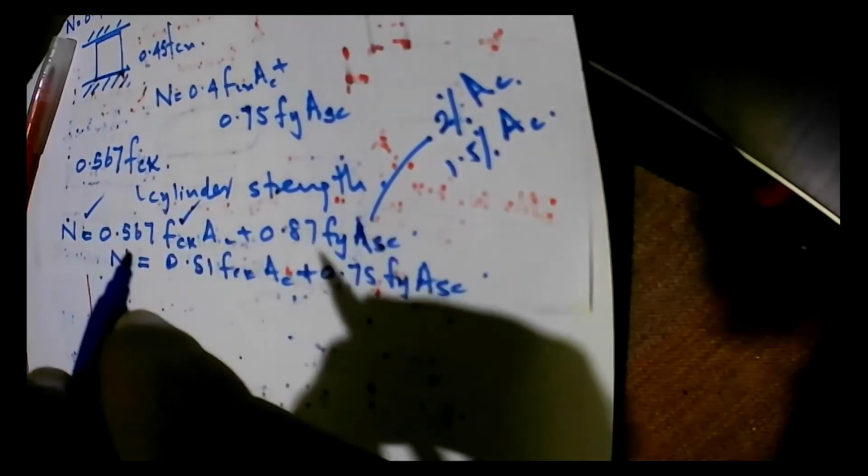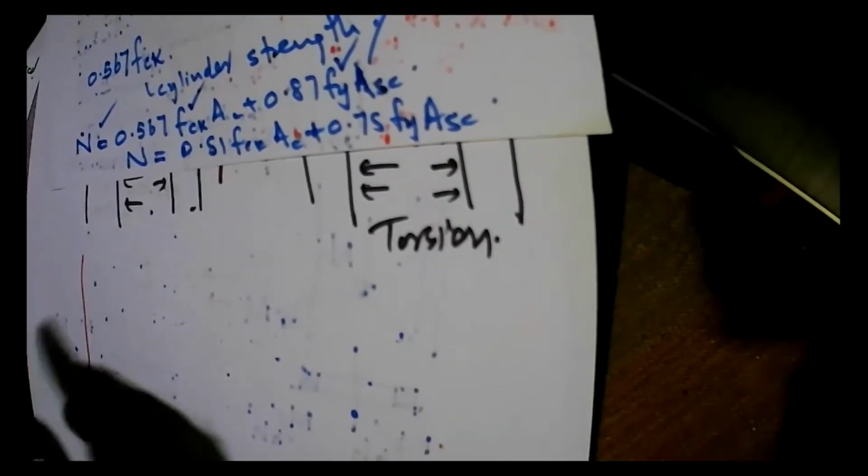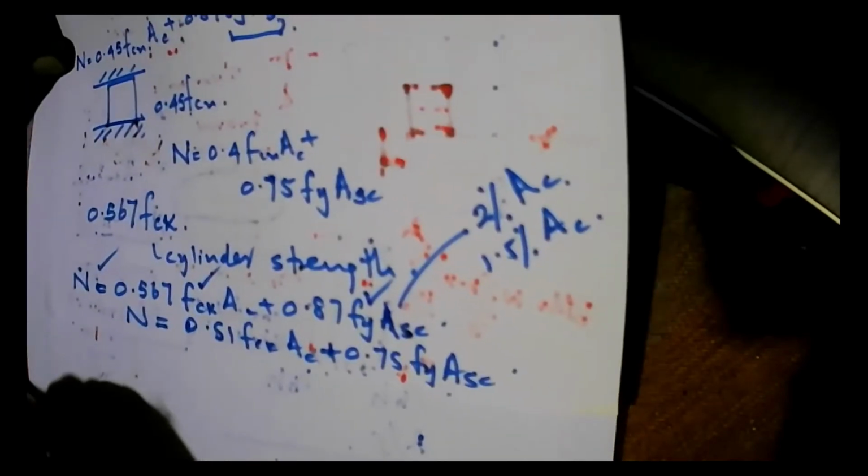We know the strength of concrete, we know the strength of steel, and the only unknown is the area of concrete. So we can straight away find the area of concrete. This is the type of approximate calculation you will do to find the area of concrete when you are doing the approximate calculations to create the mathematical model that you would like to use to represent the actual structure.